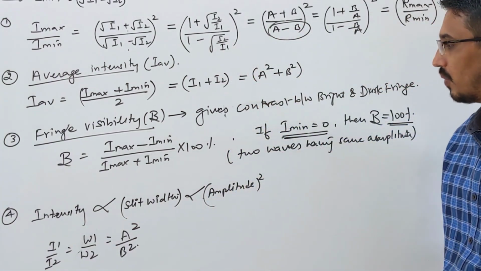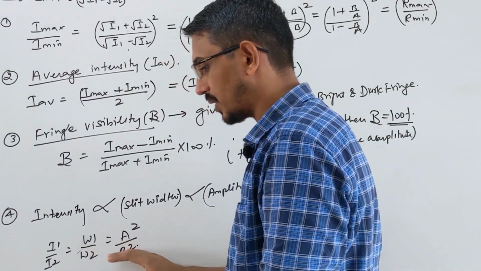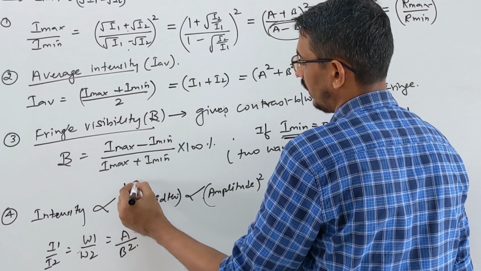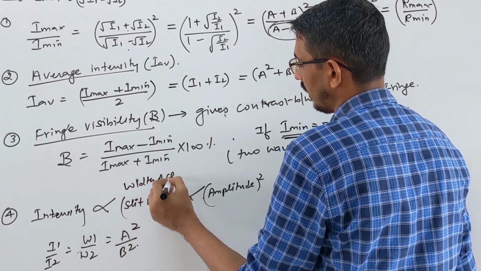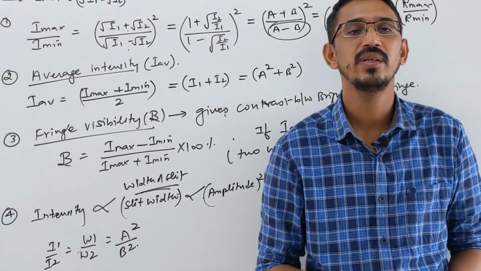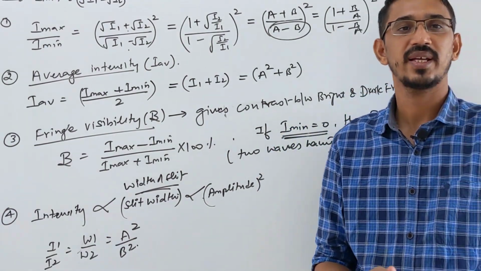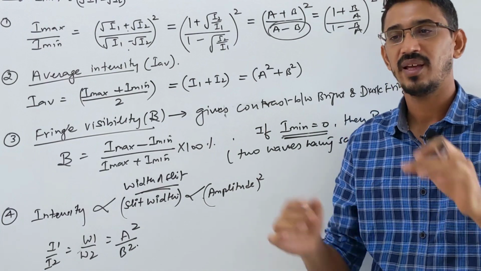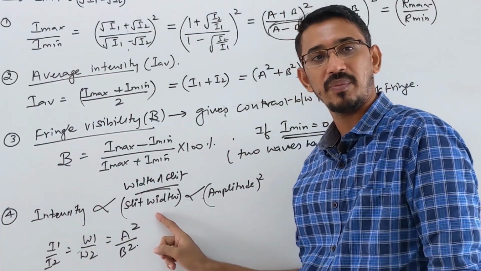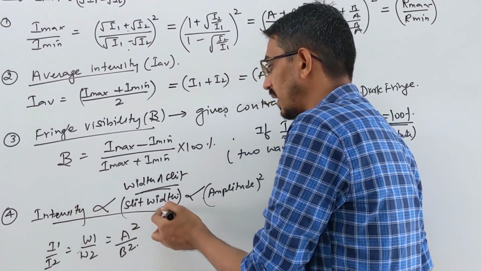Yes, so this tells you the intensity and slit width relation, okay? Width of the slit or slit width, do not confuse, width of slit. This word will come in the next topic, YDSE, Young's double slit experiment. We have two slits there, light will come and interfere, okay? So intensity is proportional to slit width, keep in mind. And once it was asked in our exam directly, this much only, okay?